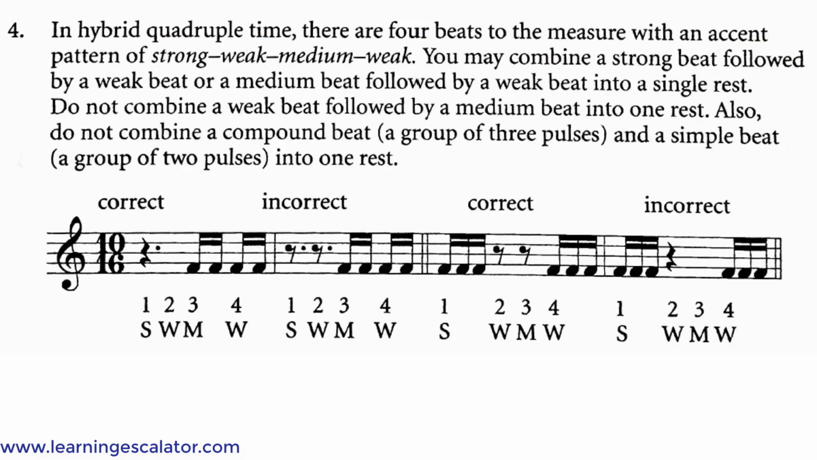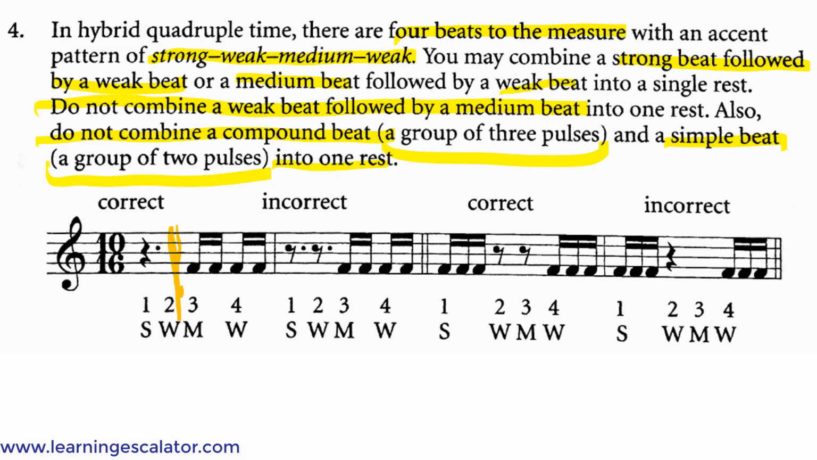In hybrid quadruple time, there are 4 beats to the measure with an accent pattern of strong, weak, medium, weak. You may combine a strong beat followed by a weak beat or a medium beat followed by a weak beat into a single rest. Do not combine a weak beat followed by a medium beat into 1 rest. Also, do not combine a compound beat, which is a group of 3 pulses, and a simple beat, which is a group of 2 pulses, into 1 rest. So in 10/16 time, it's strong, weak. So the strong and weak